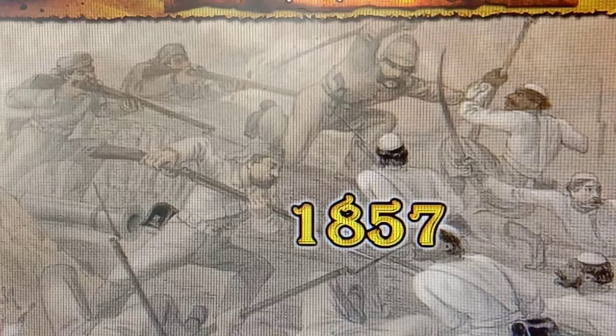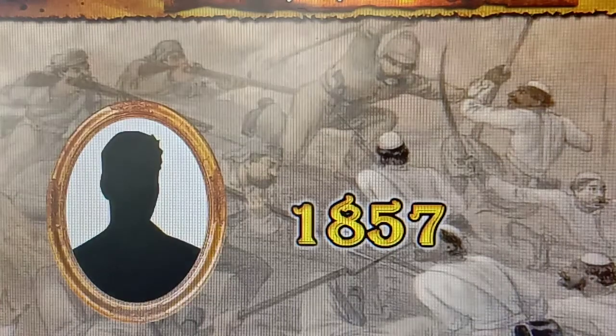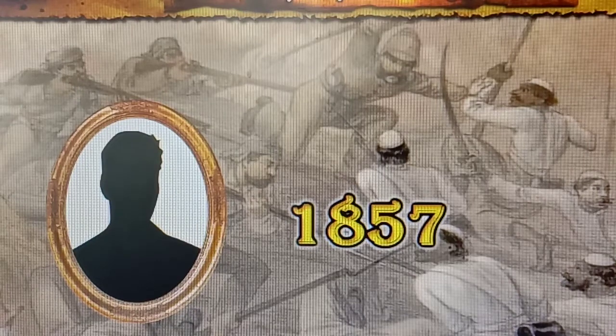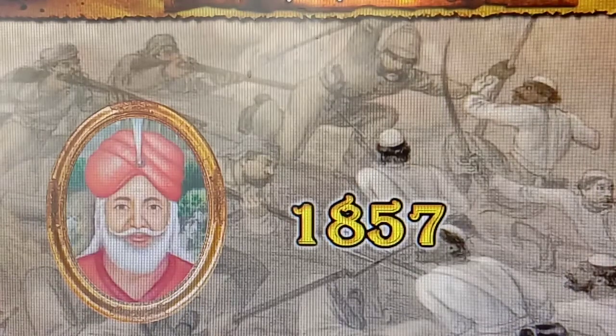In 1857, under the leadership of Kajar Singh, the Bhil community revolted against the Britishers, whereas Shankar Shah led the revolts in the Satpura region. It means in various regions, under the leadership of various leaders, Indian people declared their revolts against this unjust rule.